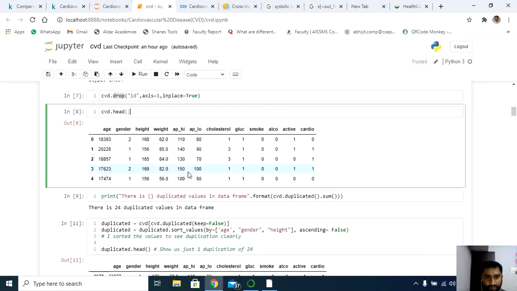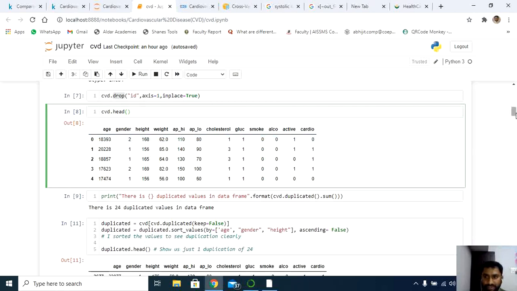Now it is time to divide this entire data set into independent variables and the dependent variable. As far as independent variables are concerned, you can consider age, gender, height, weight, API high, API low, cholesterol, glucose, smoke, alcohol, active. You can consider these as your X variable, the features. Cardio is the dependent feature, which you can also call the target in machine learning.